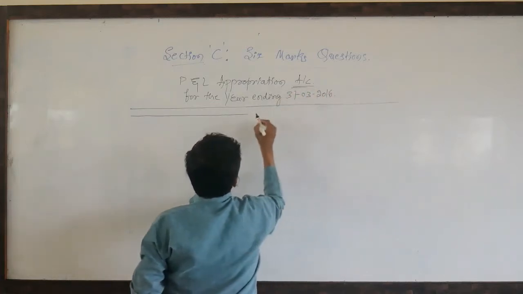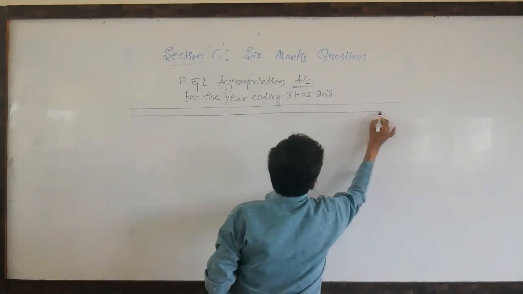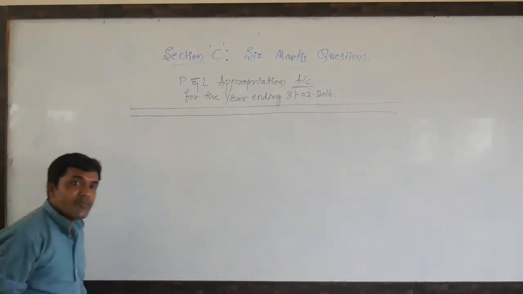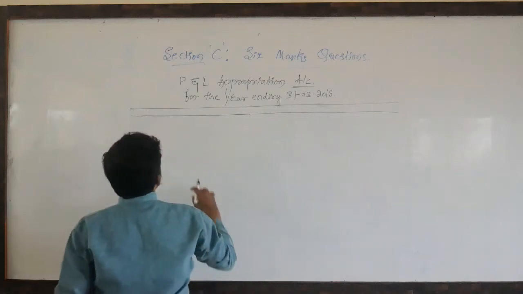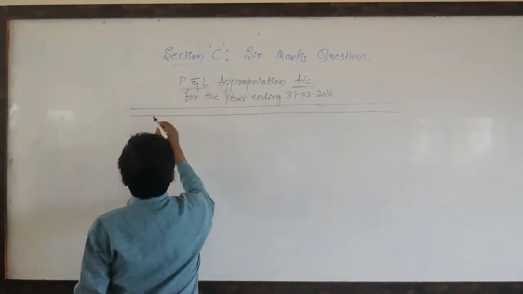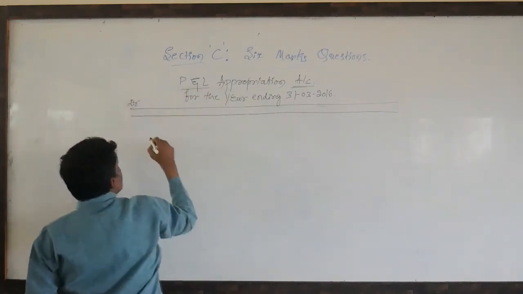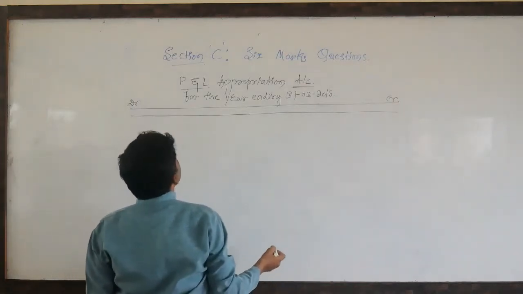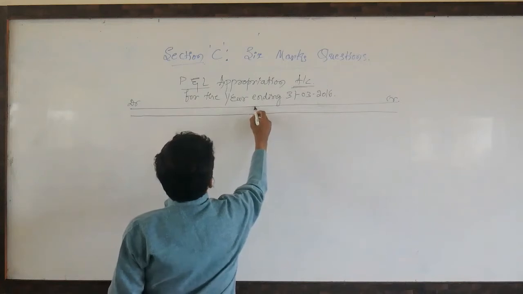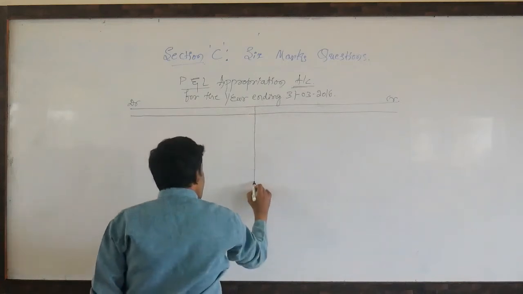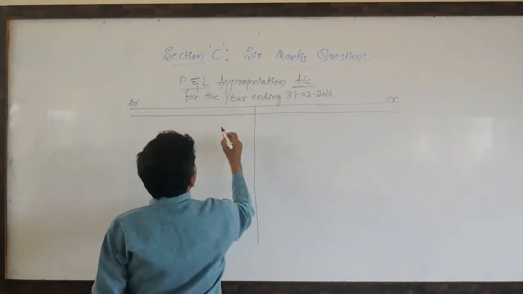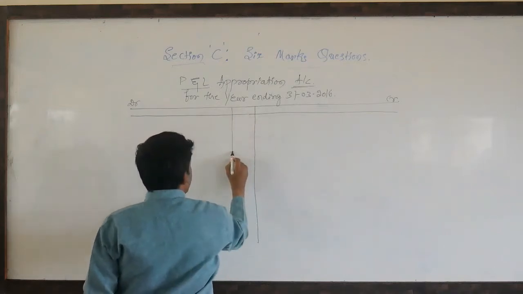So it is an account. Account in the sense it may be a personal account, or a real account, or a nominal account, but it is the profit and loss appropriation account. So we can say it is a nominal account. So this is the center line for this account.